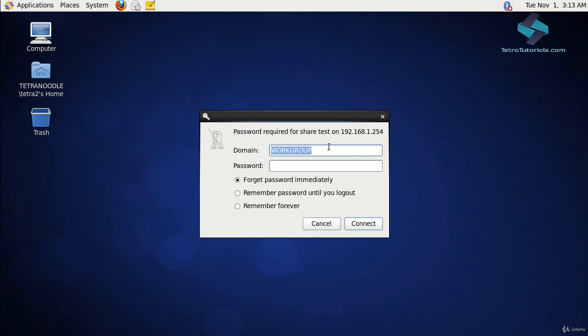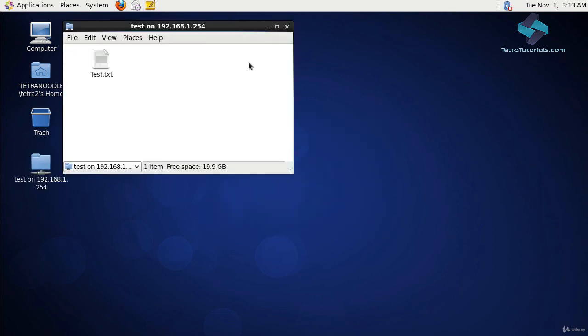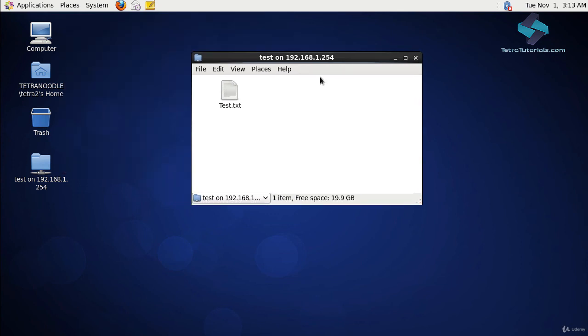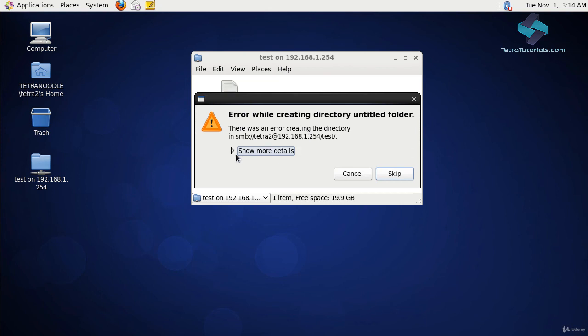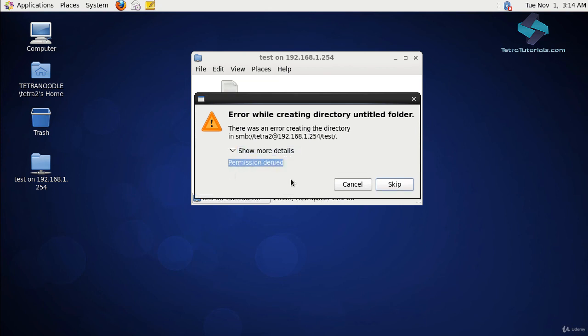New Credentials dialog pops up. Here enter the domain tetranoodle and enter the password for Tetra2 user. Click Connect. A new window opens. This is the share location residing on the Windows server. Let's try to create a new folder here by right-clicking. We got an error that states the permission is denied. This is expected. Why? Because we assigned read-only permissions for our Tetra2 user.